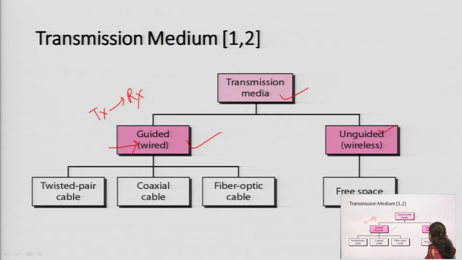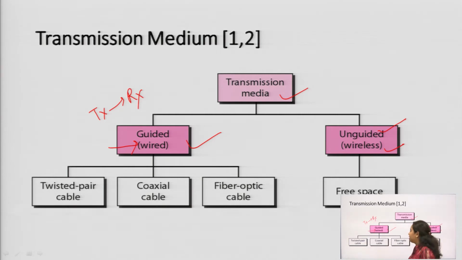Next is the unguided wave propagation or the wireless. What is unguided? Unguided means you are not guiding it, it is a kind of broadcasting, meaning you are just transmitting the information. There is no surety whether the signal will be received at the receiver side or not, or whatever way it is possible. So, that is the case for the unguided situation.